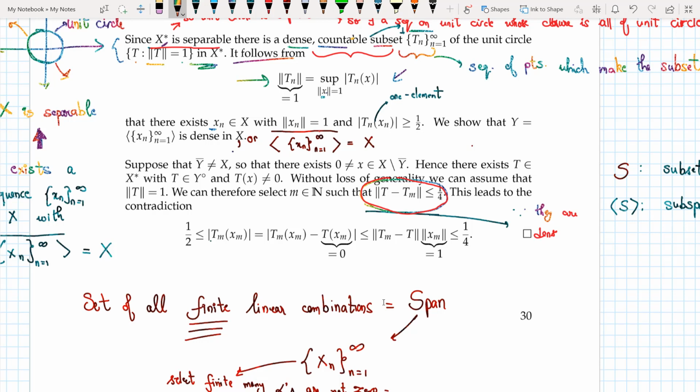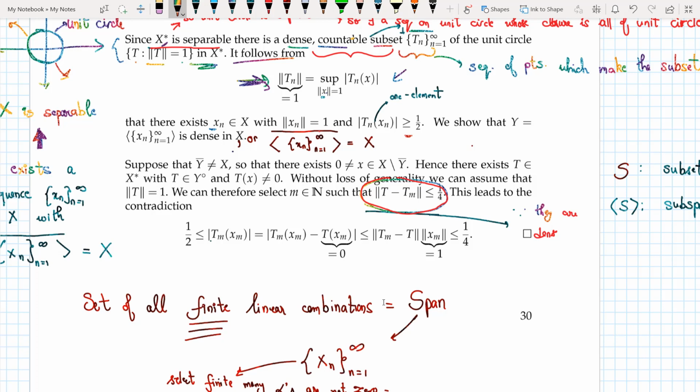So now it says that it follows from this that there exists an xn with norm xn equal to 1 and Tn xn greater than or equal to half. This is because, well, if the supremum is 1, then Tn xn can be greater than half. Why not?